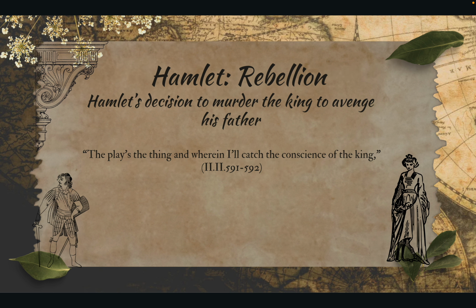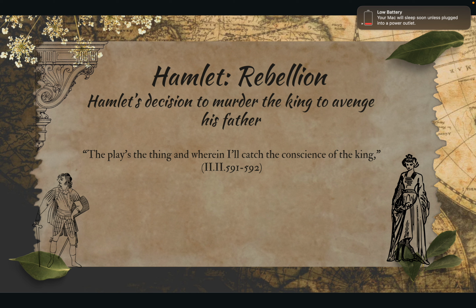Hamlet is conversing with Rosencrantz and Guildenstern about how to catch Claudius with the evidence of murdering the king. They come up with an idea in the quote, "The play's the thing wherein I'll catch the conscience of the king." And this is Act 2, Scene 2, line 519 to line 592. After the visitation of the king's ghost, Hamlet is told Claudius killed his father and how it was done. In Hamlet's play, The Murder of Gonzago, the scene in the mousetrap shows how the murderer poured poison in the victim's ear. When Claudius left because he was uncomfortable, Hamlet was then certain that the ghost was right and that Claudius wanted his father's power.